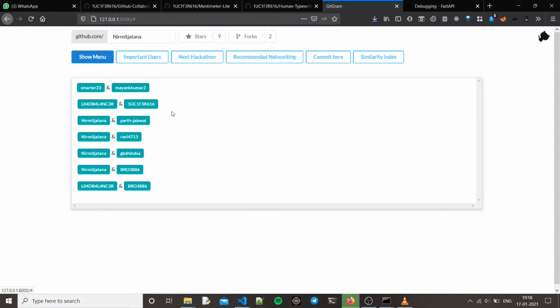So these are the recommended networking suggestions, suggesting that in the network of Nirmit, these people should be networking with each other. So Nirmit should be networking with Parth, and Nirmit should be networking with Ravi. Ananya should be networking with Mayank Kumar too. Nirmit with Nehmat, Nirmit with Siddharth. So this way it's suggesting these people should network with these people because they are not following each other and there is an open triangle somewhere. So let's just verify this.